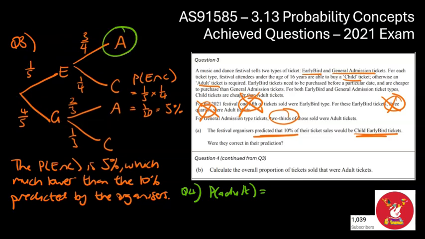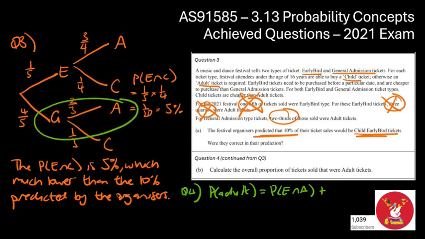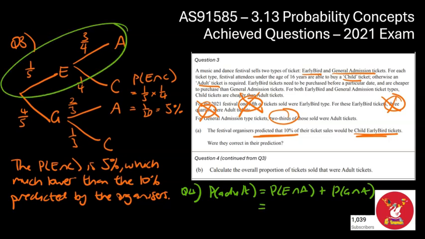So this top branch here is going to be the early bird adult tickets. So it's going to be the probability of early bird and adult, plus this one down here, which is general admission and adult. So that's going to be plus the probability of the general admission and adult tickets. Following the branches, this is going to be 1/5 times 3/4.